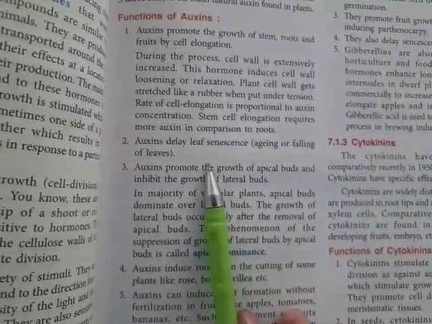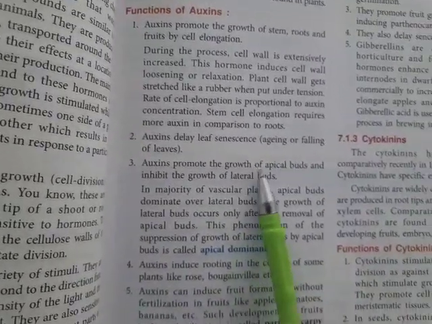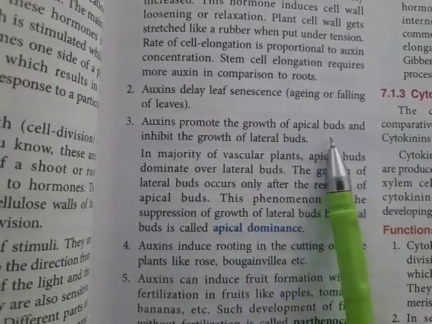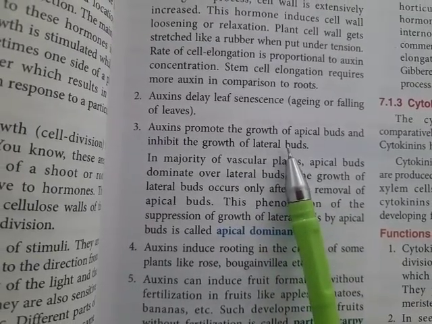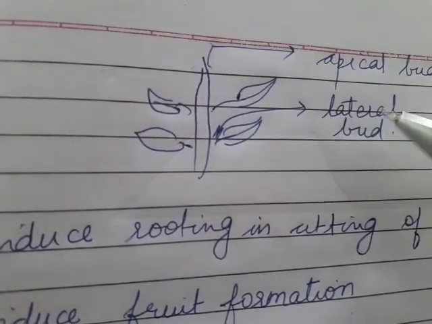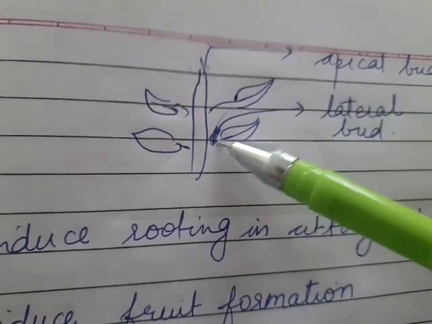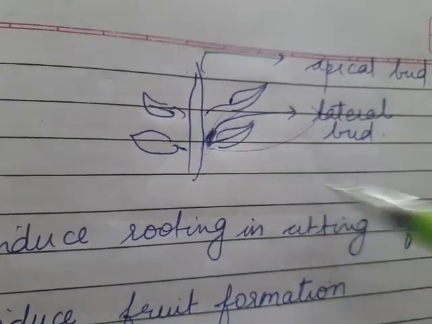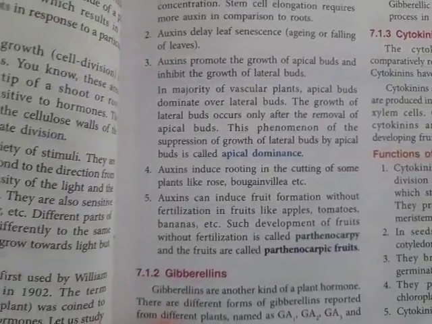The second function of auxin is that it delays senescence. Senescence is nothing but the aging or falling of the leaves. Then auxins promote the growth of apical buds and the growth of lateral buds. I have drawn a small diagram to show you: this is the apical bud and this is the lateral bud where budding will start. This is a dormant lateral bud, but from here the leaves and all will grow. So auxins promote the growth of apical buds and inhibit the growth of lateral buds too.